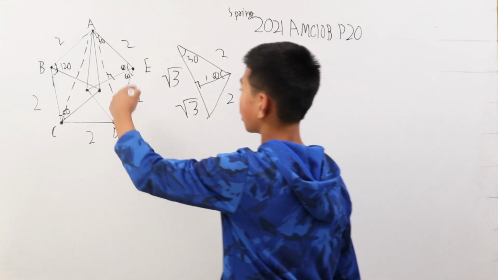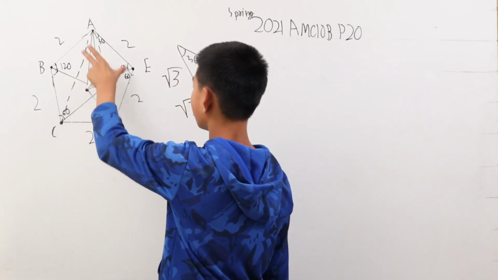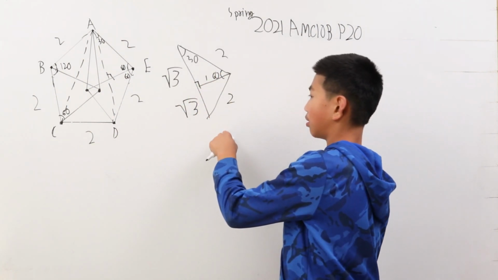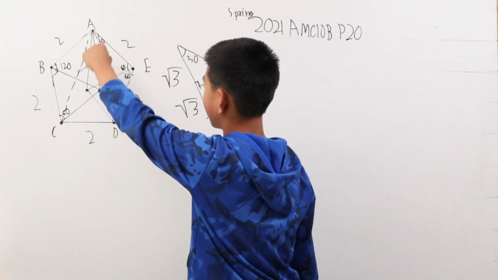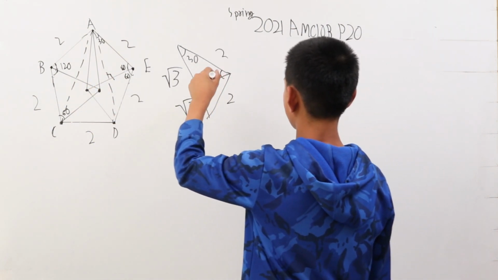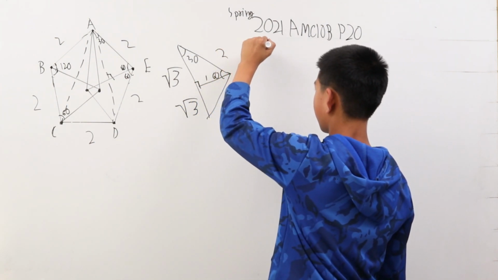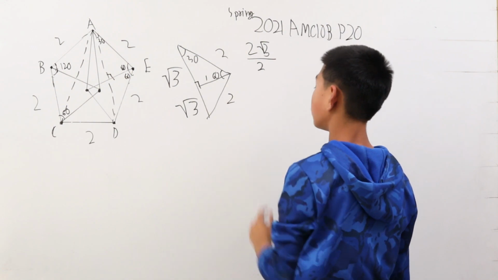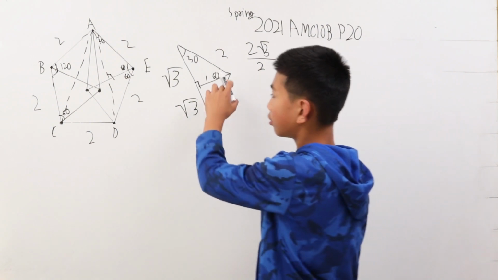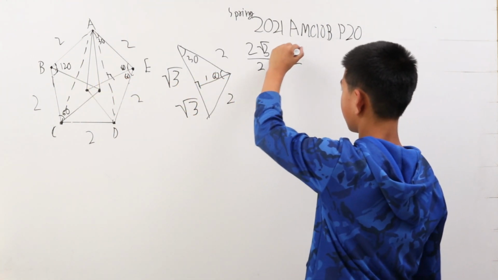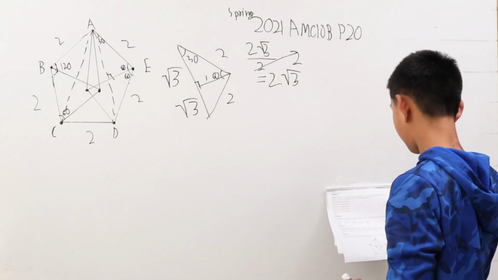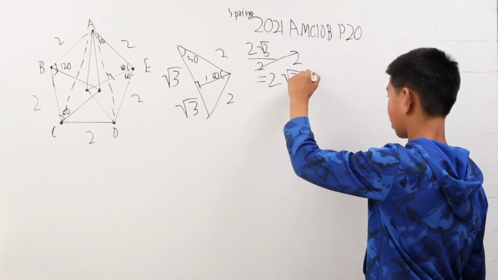Now the area of this entire pentagon is what we can get by adding up the area of these two triangles plus this triangle in the middle. We solve this one first because we can get the side length for this and use the Pythagorean theorem on the height. For the area of this one, the height is 1, so 2 root 3 over 2. That's the area of one triangle, times 2, since there are 2 such congruent triangles, these cancel. This is going to be 2 root 3. But since the problem wants it in the form square root of m plus square root of n, this is the square root of 12.